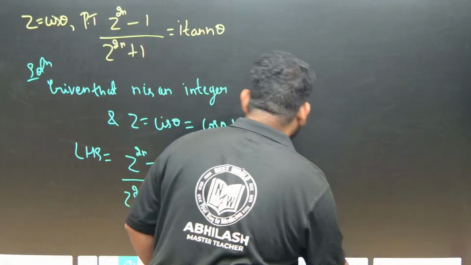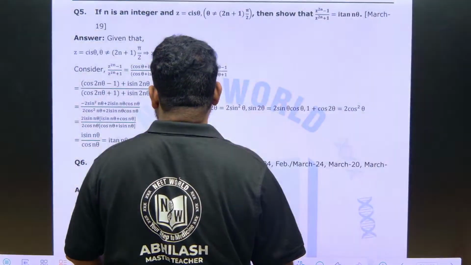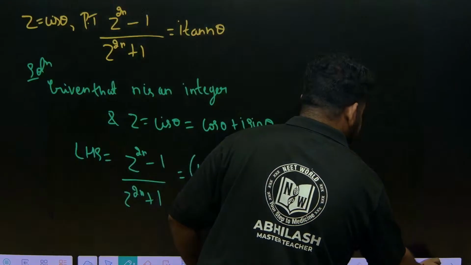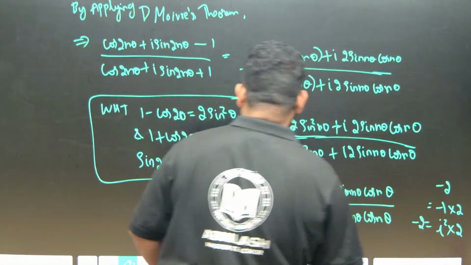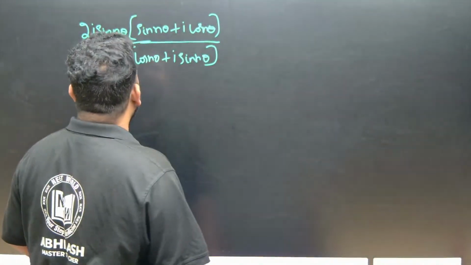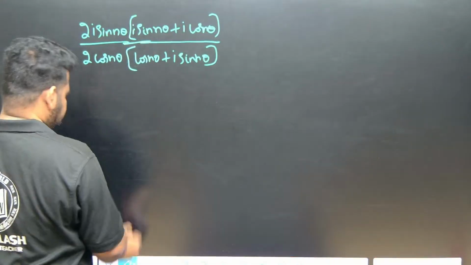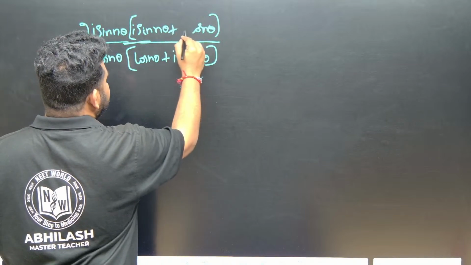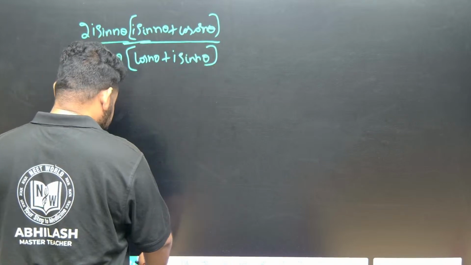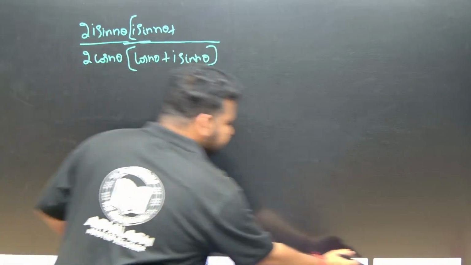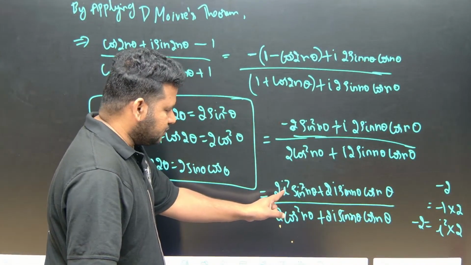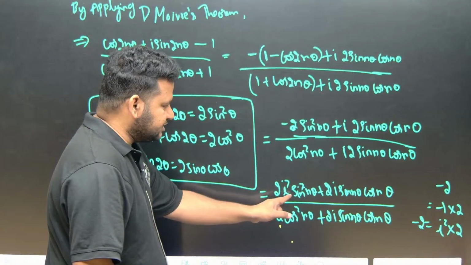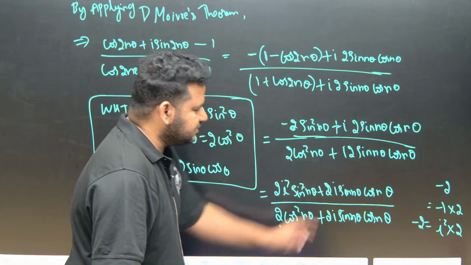What is the question? We have to prove that this is the thing. So this is the thing we will have. Now see here, when I take common, i will remain here, and one more thing, because it is i square, this will be just cos n theta. Observe here carefully, if I take common, i will remain again here. So i sin theta, i will be removed here, this will become cos n theta. So that is correct.